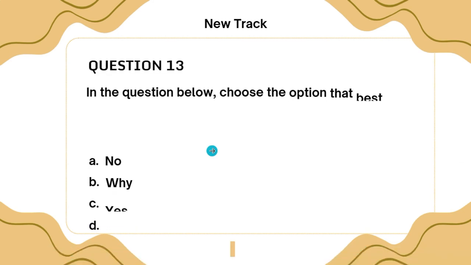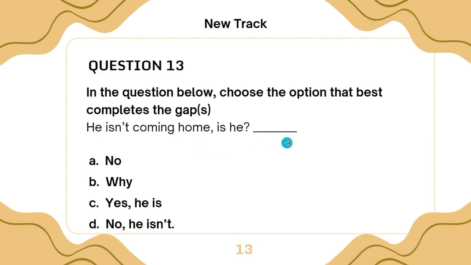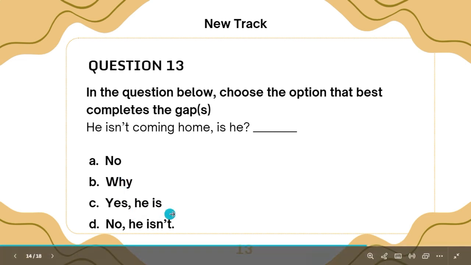Question number 12. In the question below, choose the option that best completes the gap. He isn't coming home. Is he? Yes, he is, or no, he isn't. Now let's take our mind back to question tags.